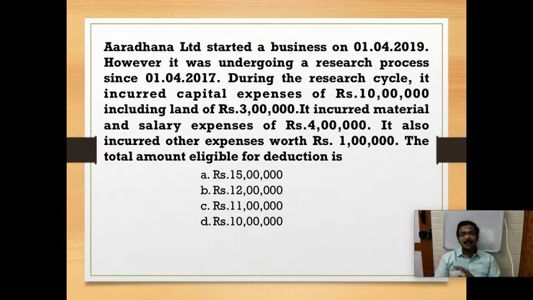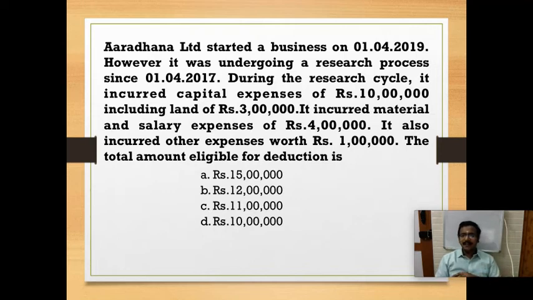Here they started the business on 1/4/2019, but the research was done in 2017. So our condition is the research should be within 3 years before the commencement of business. Our commencement of business is 1/4/2019, and we started the research on 1/4/2017. That is 2 years before the commencement of business.